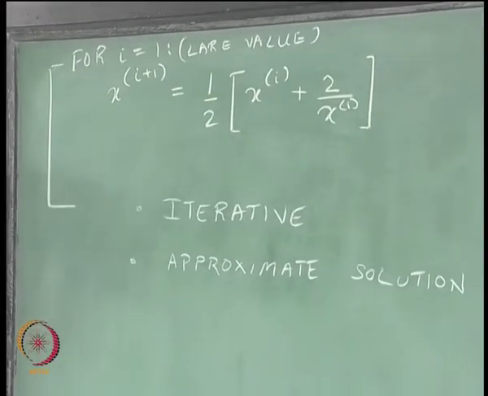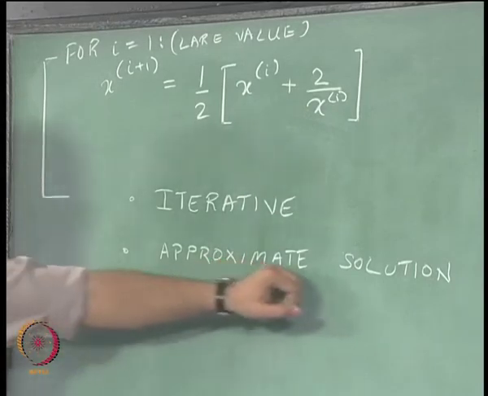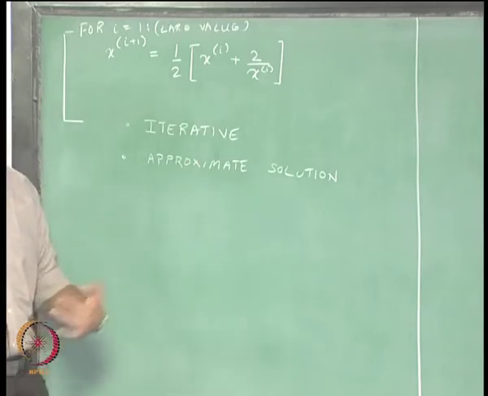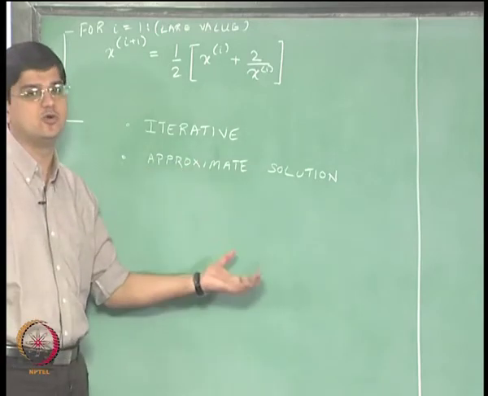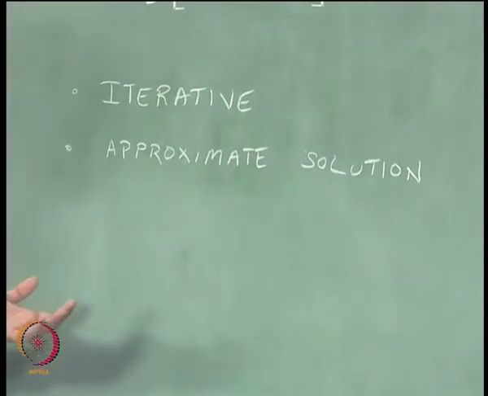Okay. The solution that we are going to get for square root of 2 is not going to be an exact solution, but it is going to be an approximate solution. Now, we can specify up to what level we want to go when we solve this particular problem, and based on those specifications we will get this particular approximate solution.